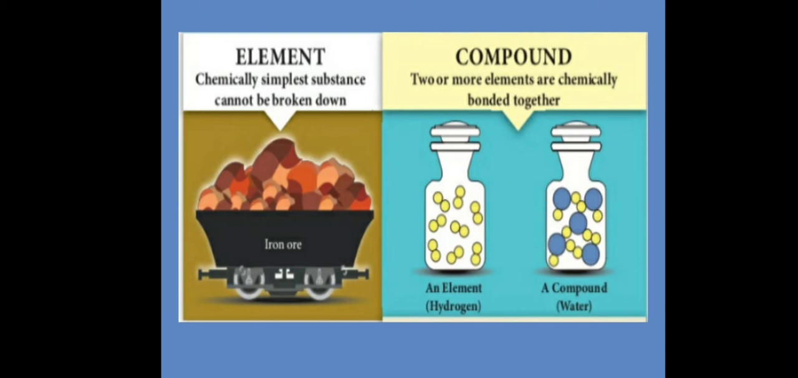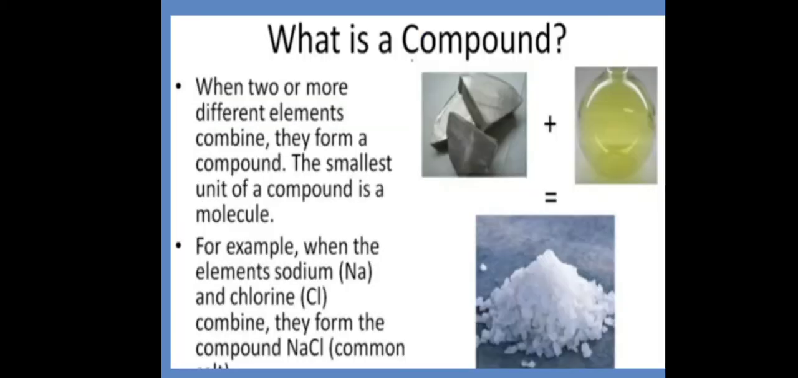So elements are made up of the same type of atoms. Compounds are made up of different types of atoms. So this is the atomic configuration. The first building block of matter is the atom. Molecules are made up of atoms of same or different kinds. If they are made up of the same kind, then that is known as an element. If they are made up of different kinds, then that is known as a compound.